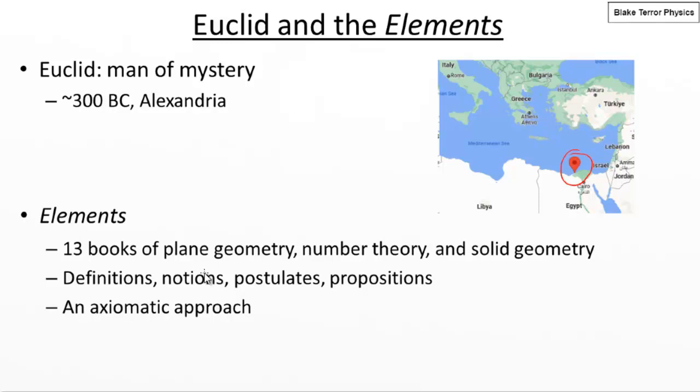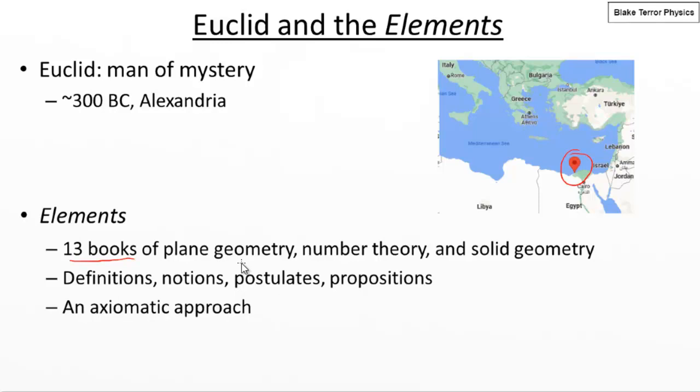And I say compiled the Elements because, as I say, we don't know much about Euclid, and we don't know how much of the Elements he actually wrote, how much of it was his own work, or how much of it was a compilation of geometry that was available at the time. So he was probably part author, part editor of this book, the Elements, or more accurately, collection of books, because the Elements is actually 13 books combined together into one big volume.